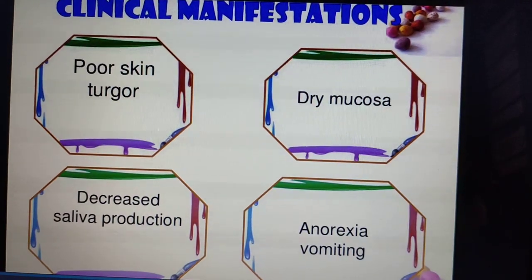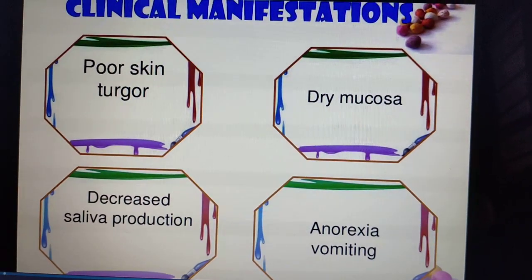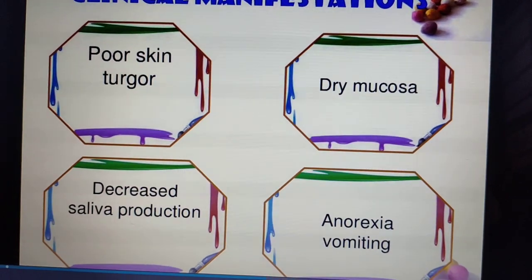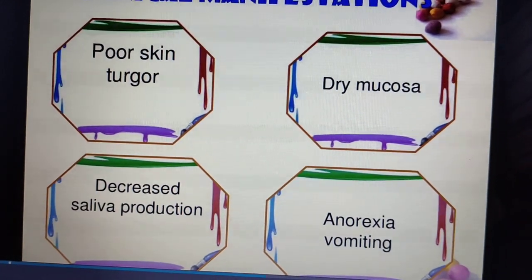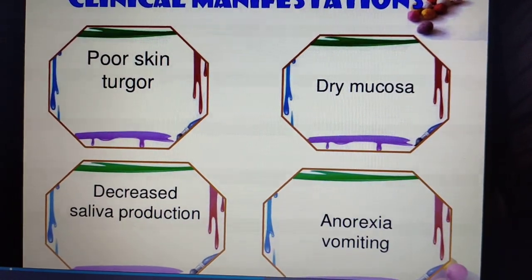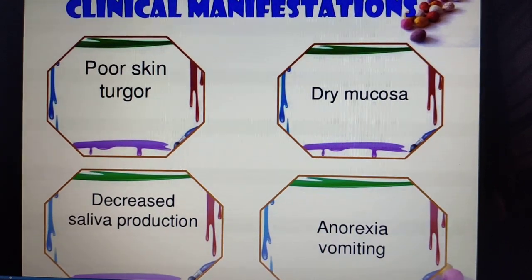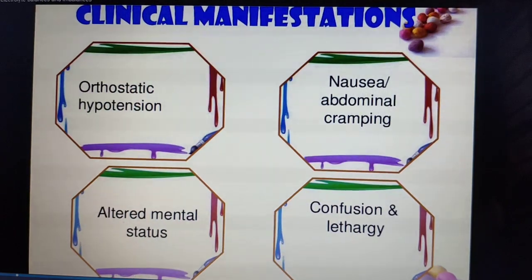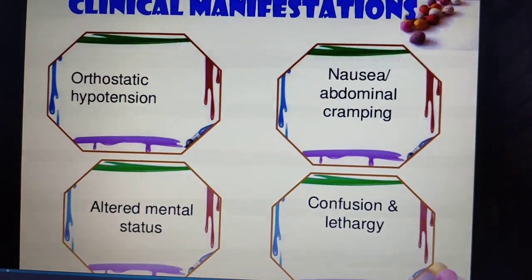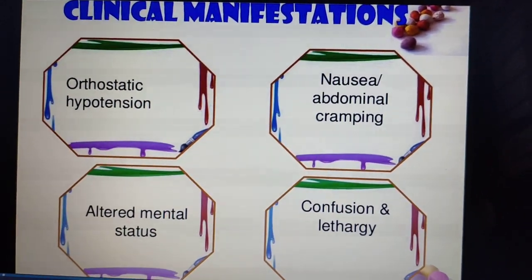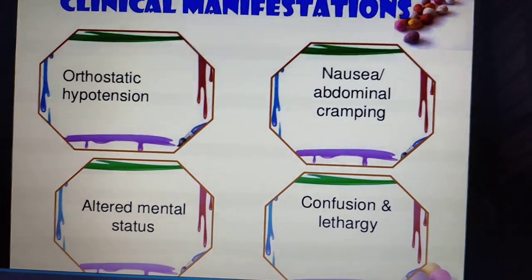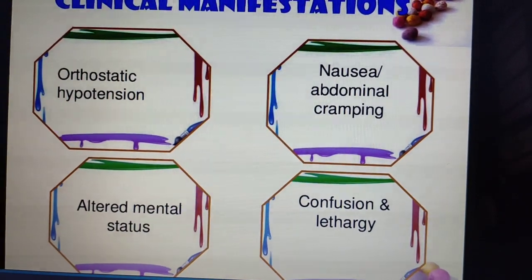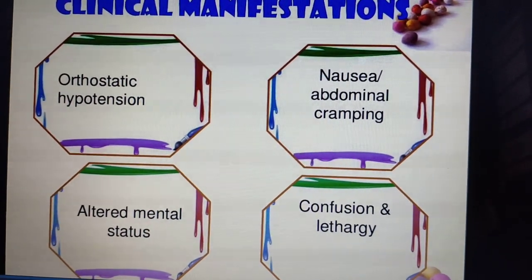The clinical manifestations are poor skin turgor, decreased saliva production, dry mucosa, anorexia or vomiting. Also orthostatic hypotension, nausea or abdominal cramping, altered mental status, confusion, and lethargy. These are the clinical manifestations.